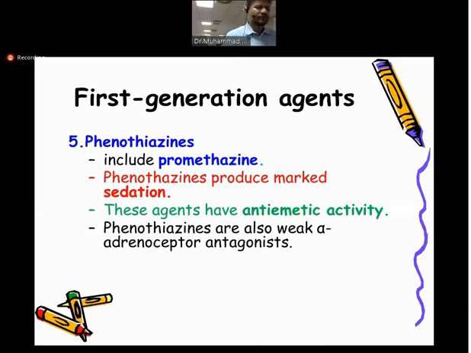So what comes to your mind whenever there is alpha blocker activity? Whenever a drug has alpha blocker activity, it might produce orthostatic hypotension. So whenever you are giving promethazine, remember that the patient may complain of low blood pressure when he stands up, and this is known as orthostatic hypotension. So this drug, promethazine, can be given as an antiemetic, but it may also cause orthostatic hypotension.